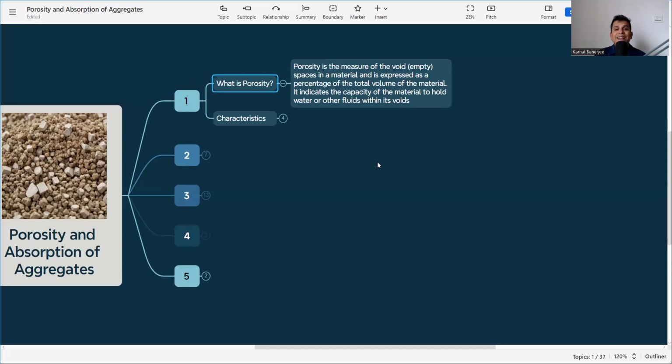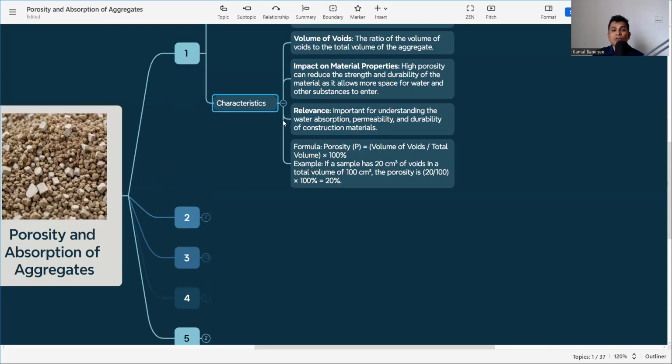It indicates the capacity of the material to hold water or other fluids within the voids. So what will happen in the concrete whenever we are adding water? These voids will be filled with the water. So in order to get the right proportion of the water, we need to know the void percentage or the moisture percentage. That is why this porosity is very important.